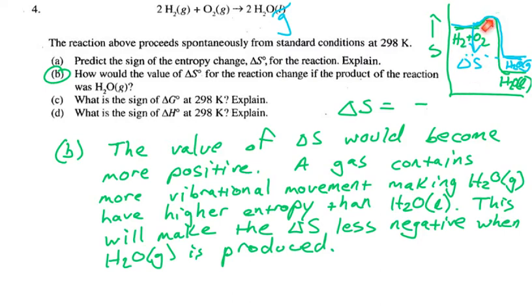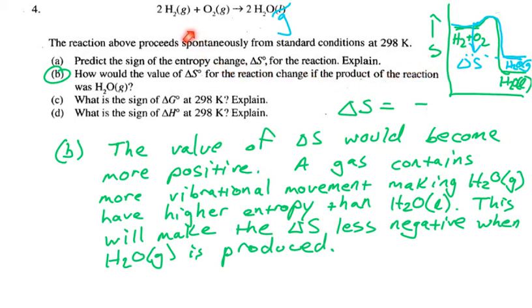I think the diagram is helpful, so it might be something to keep. And so this sort of summarizes the diagram. This will make the delta S less negative when H2O gas is produced. Now there are lots of other ways to explain this. You don't have to have this diagram, and I worry a little bit by drawing it like this that we're going to confuse delta S with delta H. We're not giving off heat here. It's a change in disorder.